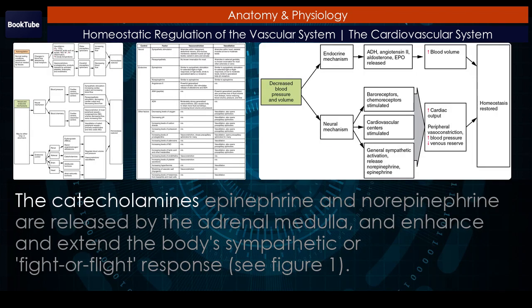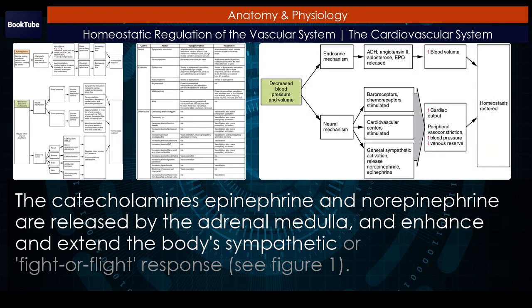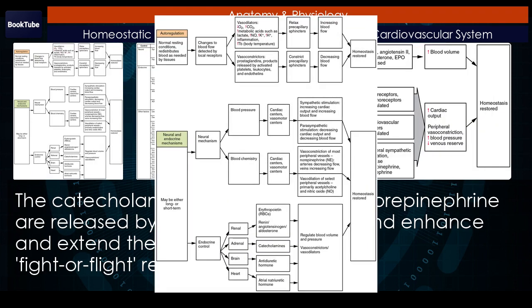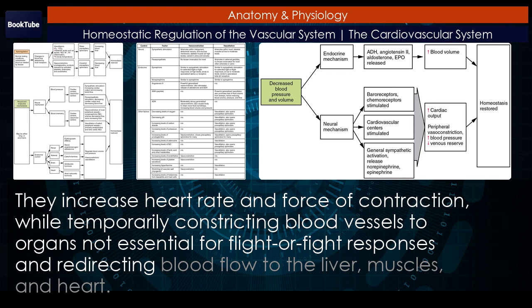The catecholamines epinephrine and norepinephrine are released by the adrenal medulla, and enhance and extend the body's sympathetic or fight or flight response. See Figure 1. They increase heart rate and force of contraction, while temporarily constricting blood vessels to organs not essential for fight or flight responses, and redirecting blood flow to the liver, muscles, and heart.